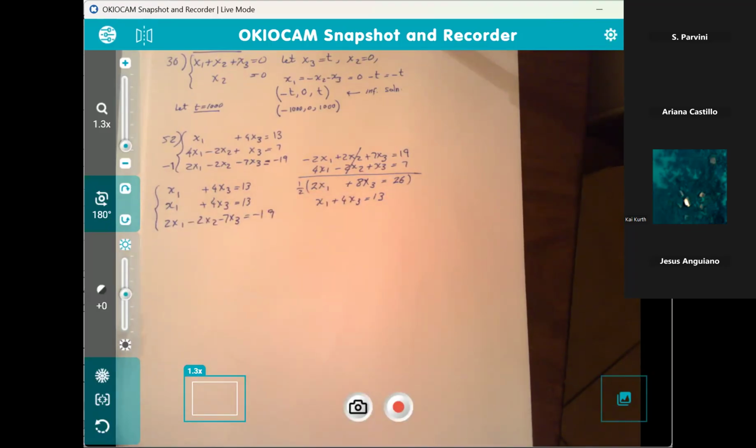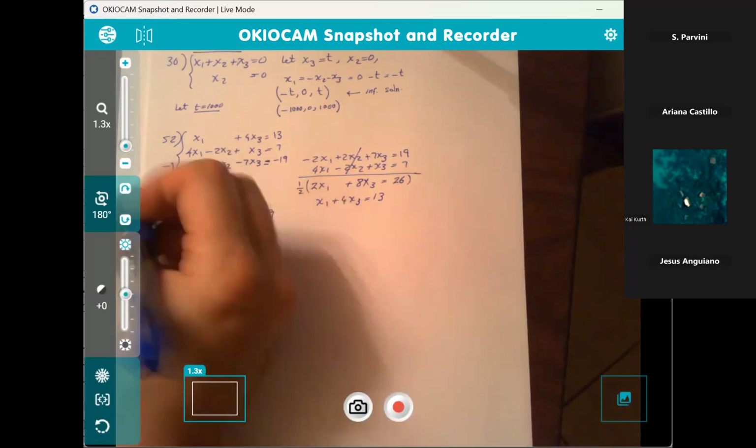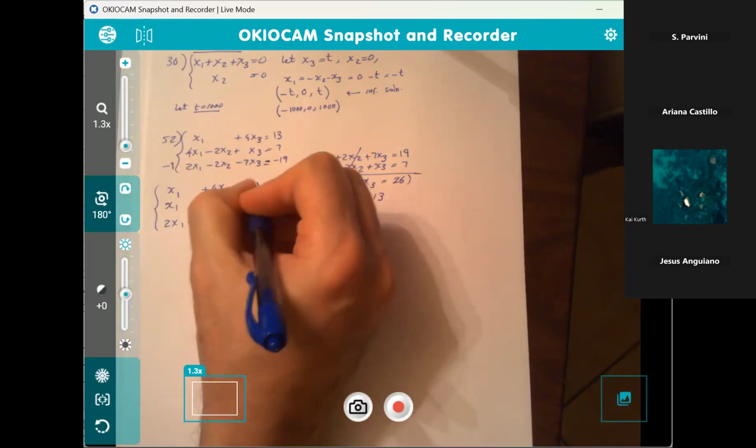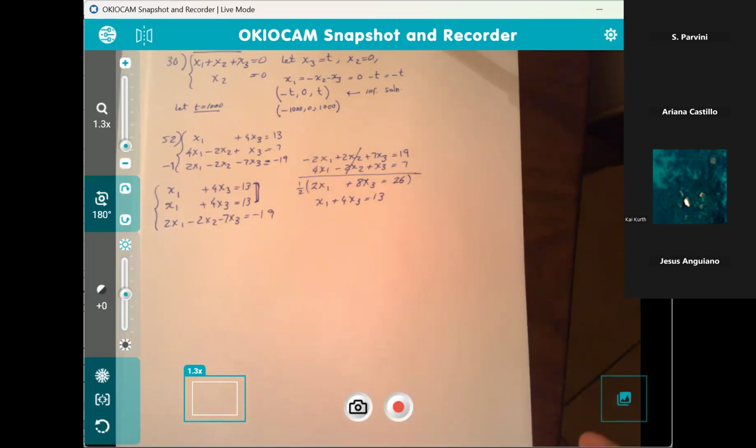Interesting. So what do you think we should do next? And check out these two equations, by the way. Unless I made a mistake, they look the same, don't they? Isn't that the same as 0 equals 0?